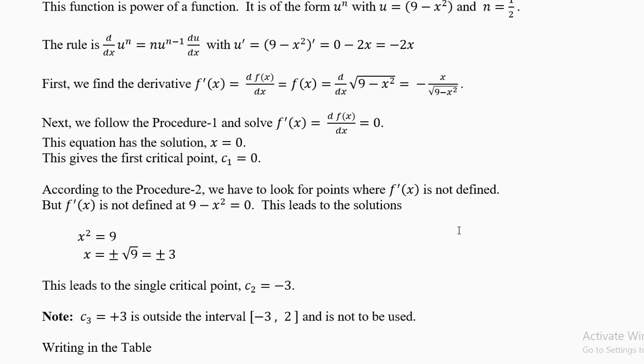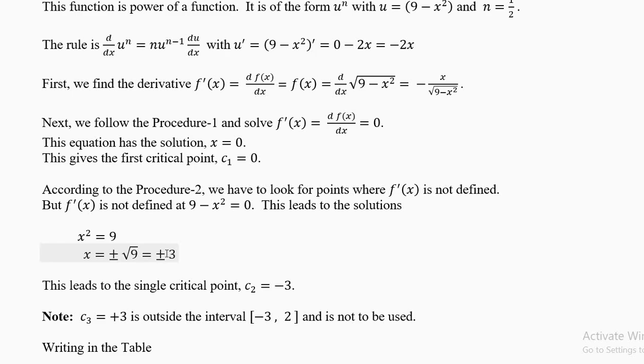Now let's look at procedure 2. Is the derivative defined everywhere? No. x equal to plus 3 and x equal to -3 will give you a 1 by 0 problem. Remember your domain. So 9 minus x square equal to 0, x square equal to 9. Take the square root of 9, you will get 3 in your calculator. Plus minus you have to put from your mind. So there are two roots, plus 3 and -3.